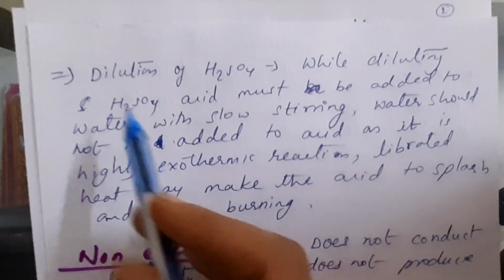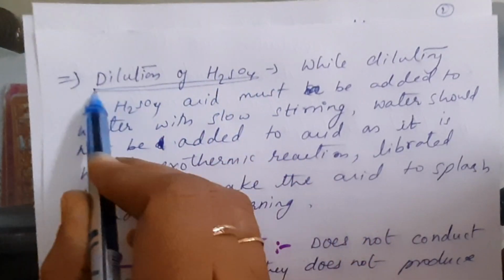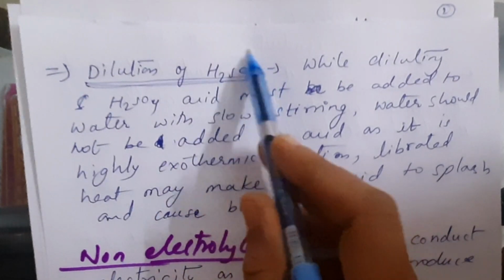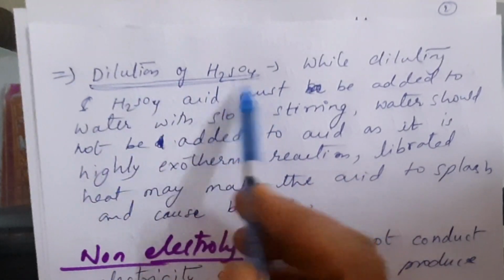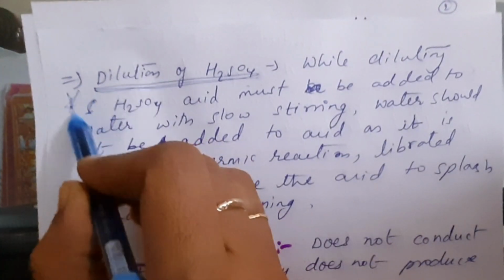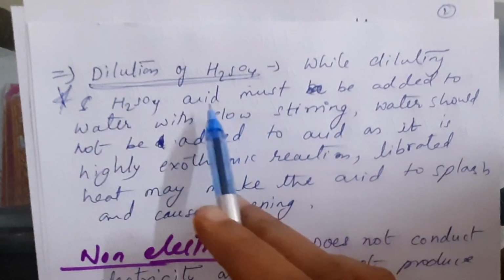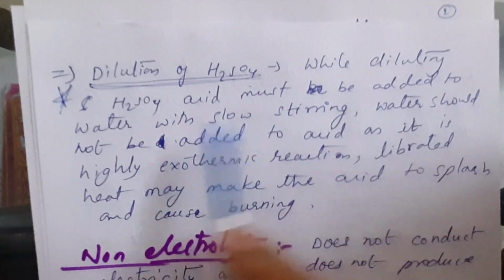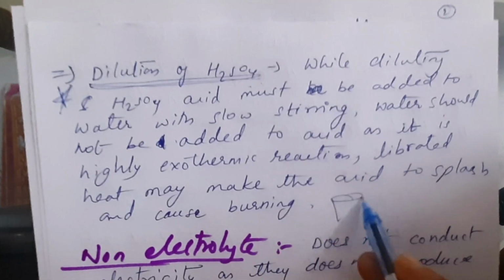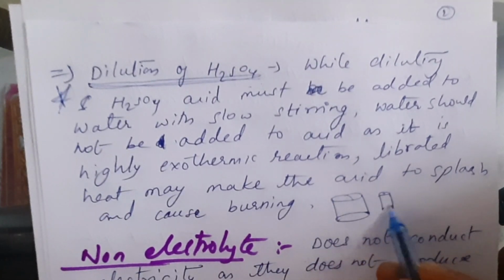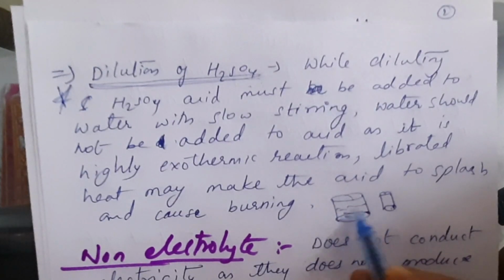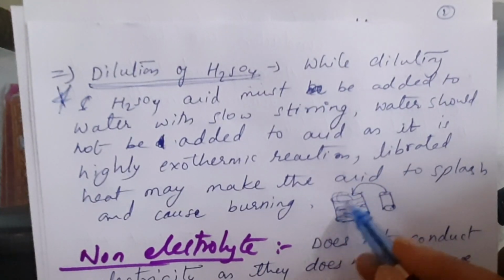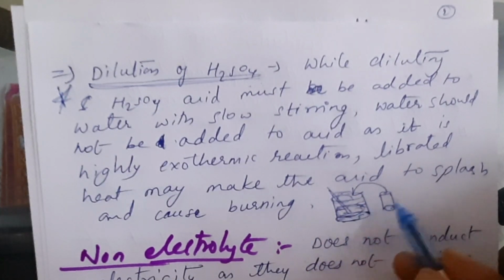The next topic is dilution of sulfuric acid. Before using it as an electrolyte, we need to dilute it, as concentrated sulfuric acid is very dangerous to handle. How is the dilution done? This is a very important question, even for 10th CBSE. Whenever we dilute any acid, the acid must be added to water with slow stirring. Suppose we have water in a beaker and a small quantity of acid. We take the water and slowly add the acid with constant stirring, using a rod.